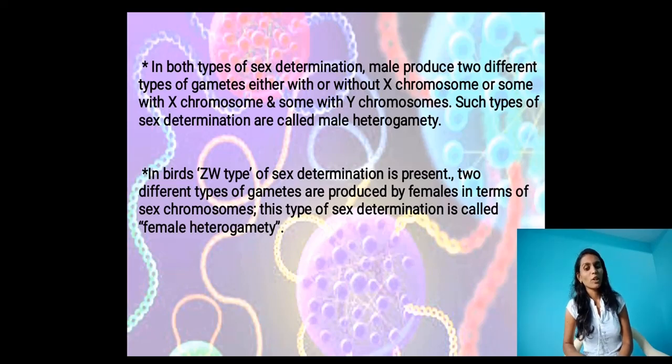Sex determination in human beings is XY type. Out of 23 pairs, meaning 46 chromosomes, 22 pairs are exactly the same in male and female, called autosomes.